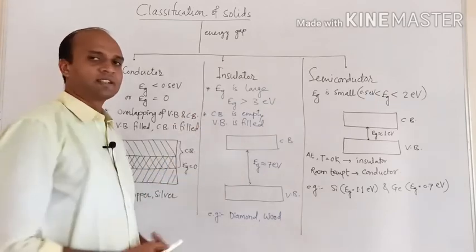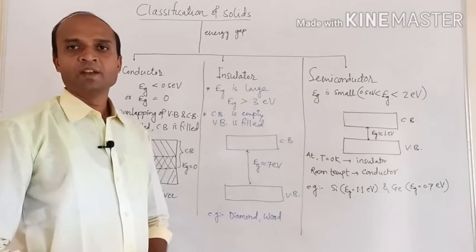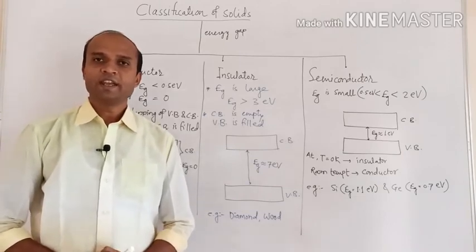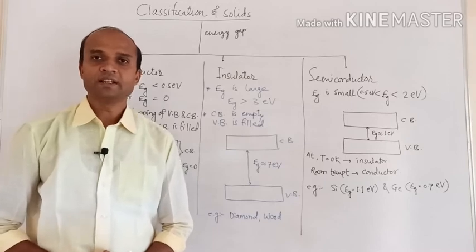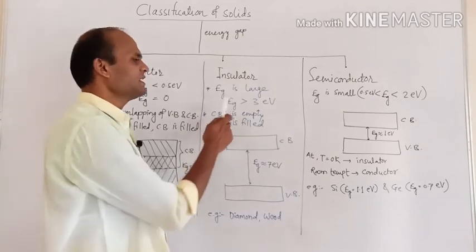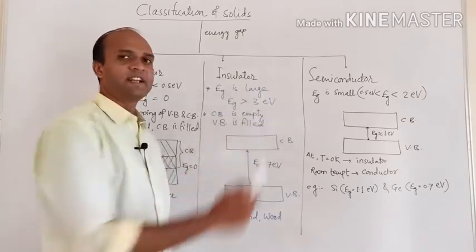Then next is the insulator. Insulators are solids in which the energy gap is very large. Very large means the energy gap Eg is approximately greater than 3 electron volt.